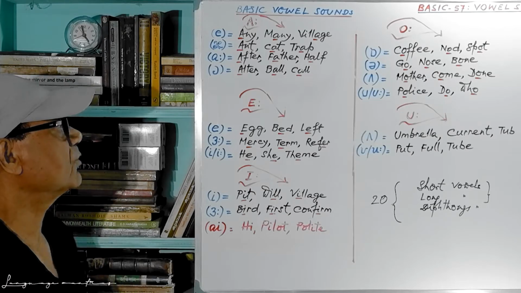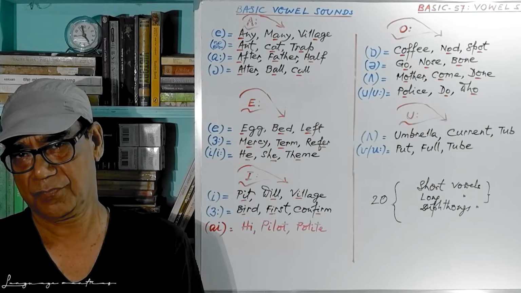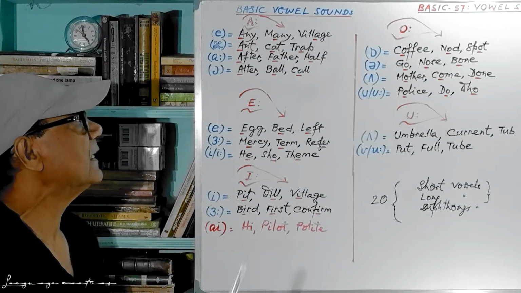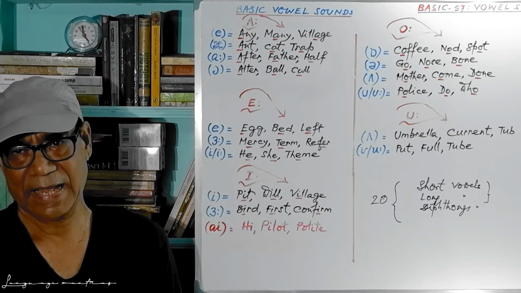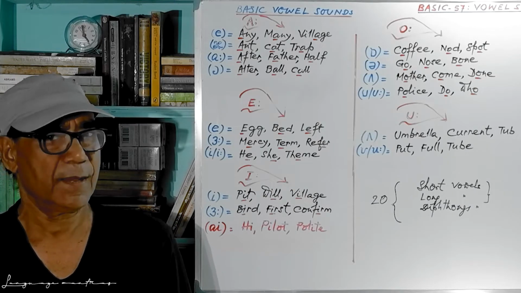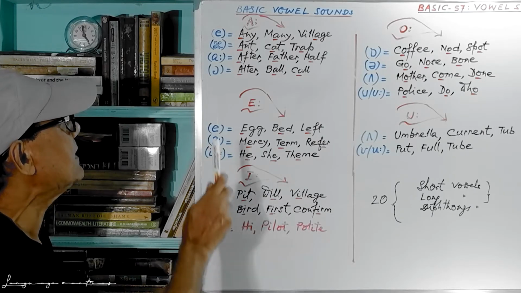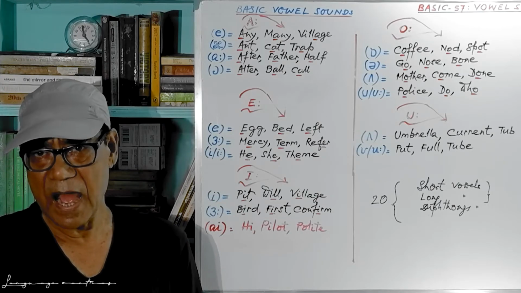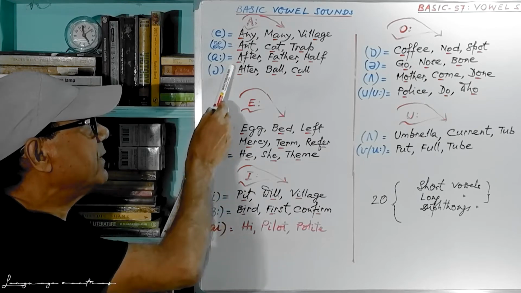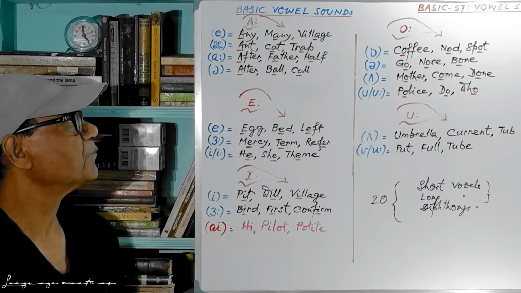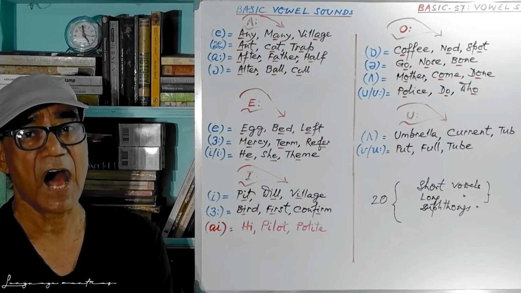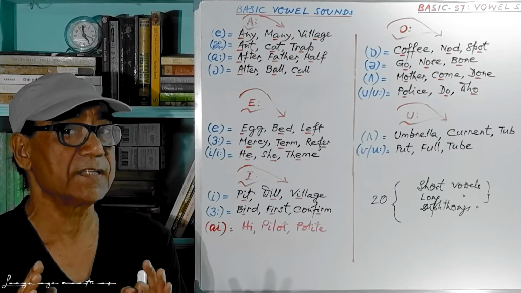Now see the second sound. Frequently we come across this sound, as in ant, cat, then trap. Come to the third sound. This A is quite open. Open your mouth as much as you can. After, father, half. So this is the third sound.